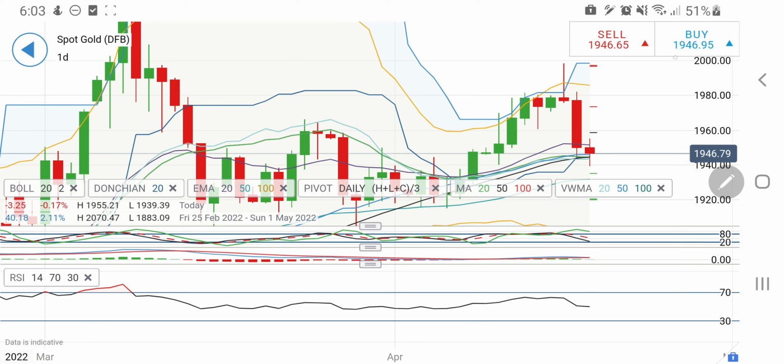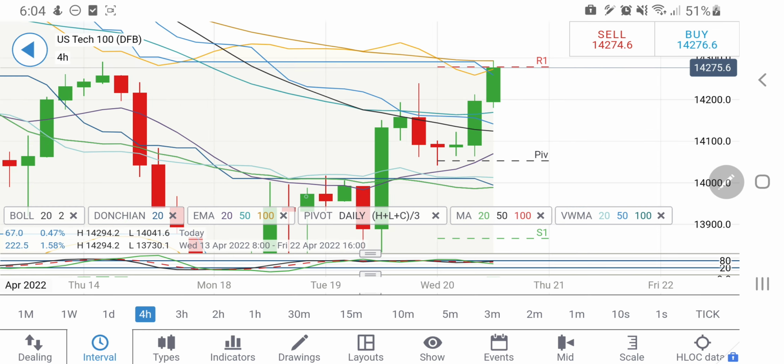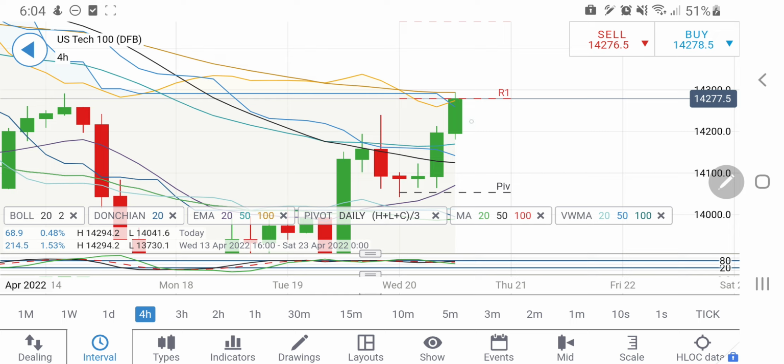Now let's have a look at NASDAQ 100. These are the 4-hour charts for NASDAQ 100. You can see a consolidation zone here, then a big breakout, now a consolidation zone, and a breakout. The support here at 14050 is existent. Only below 14050 will I expect it to drop, else it is trying to trade in a bullish manner. This is the second consecutive green candle.